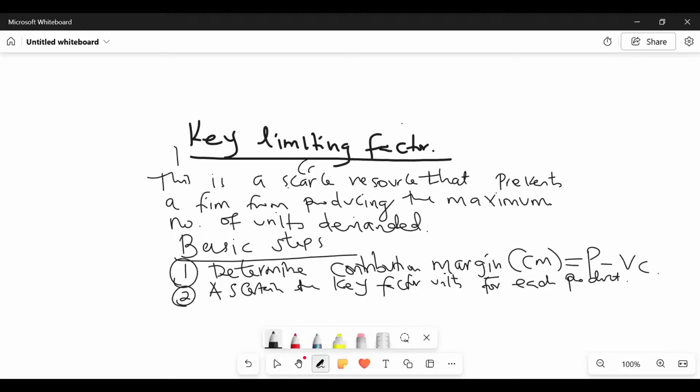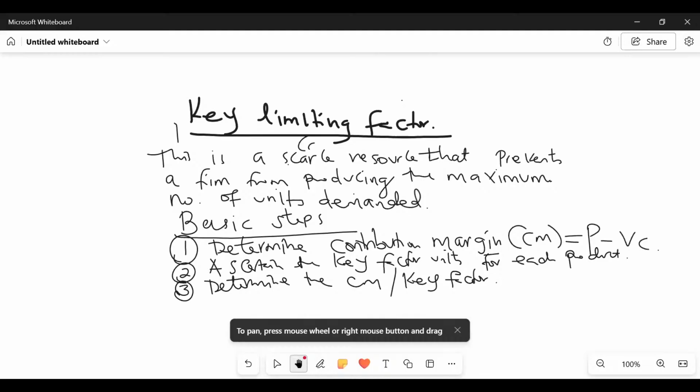Number three, you determine the CM per unit of the key factor. So you give us the quotient between number one and number two. You divide number one by number two. Now, ladies and gentlemen, from there, you shall be able to go to number four.